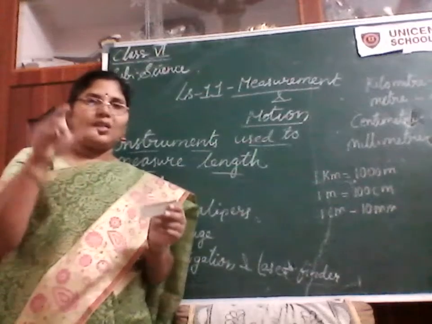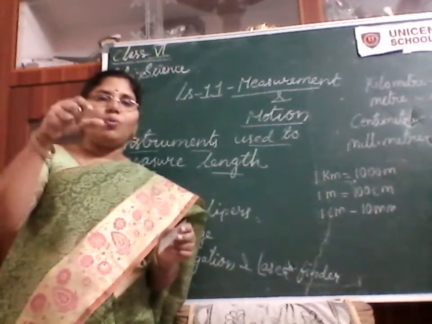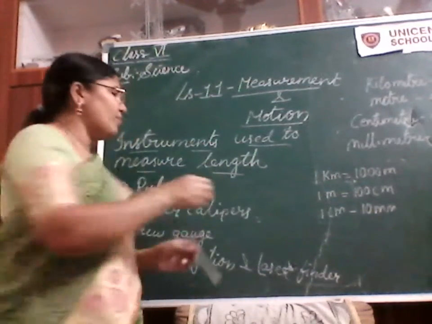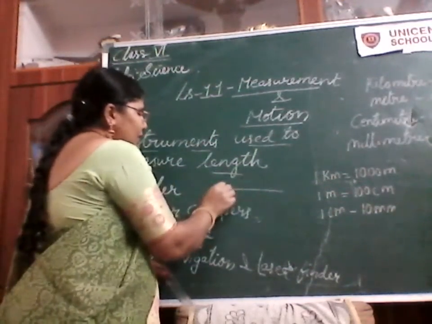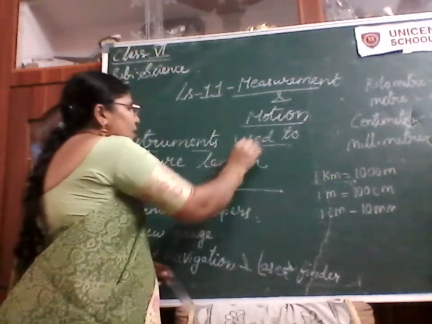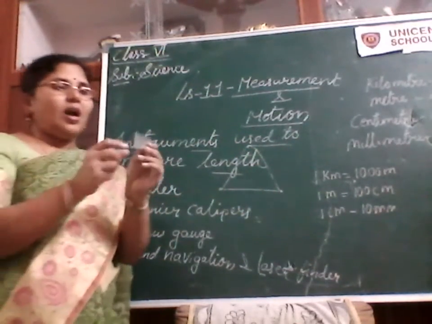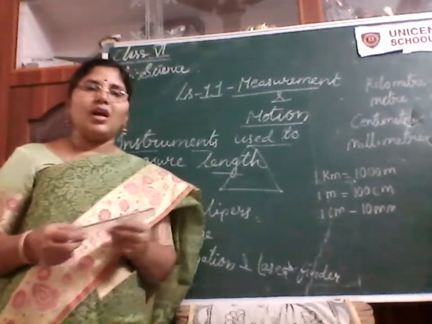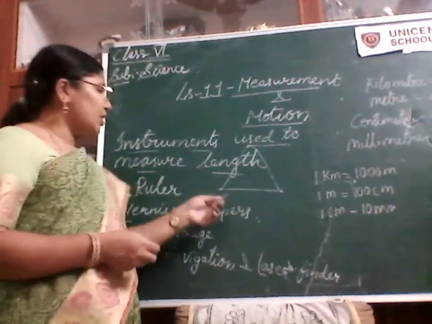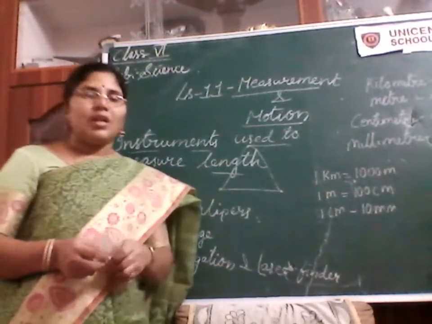How? Take the divider and keep the two pointed ends at the two ends of a line segment, and measure the length. Then take out this divider, keep it on the scale, and measure the length. Line segments can be measured like this.